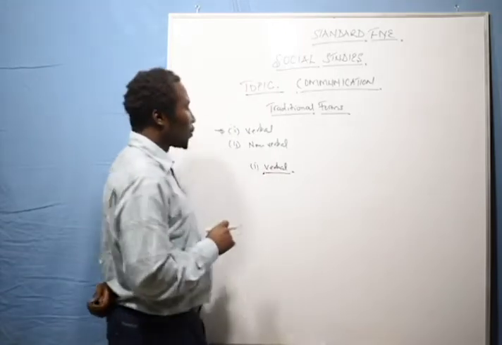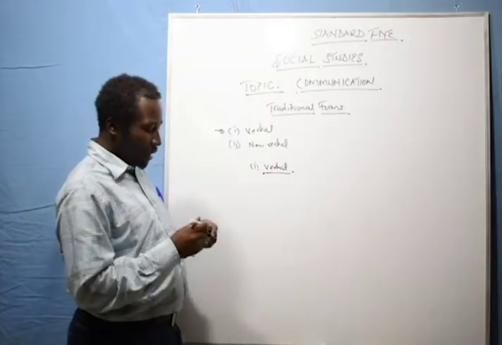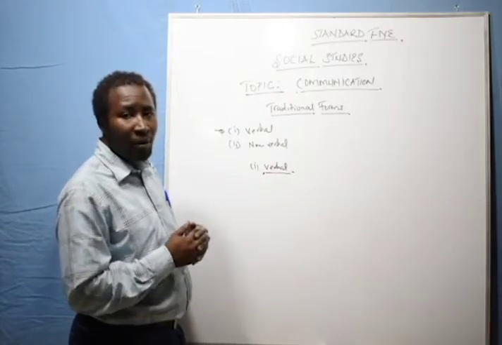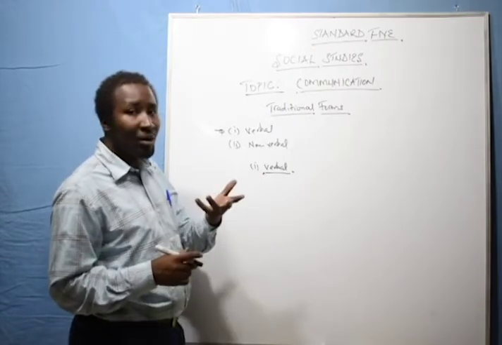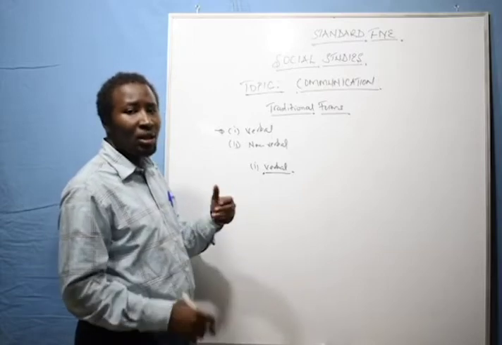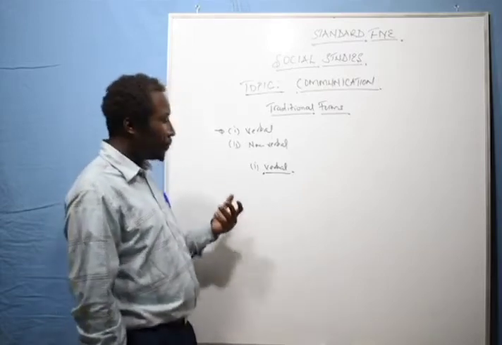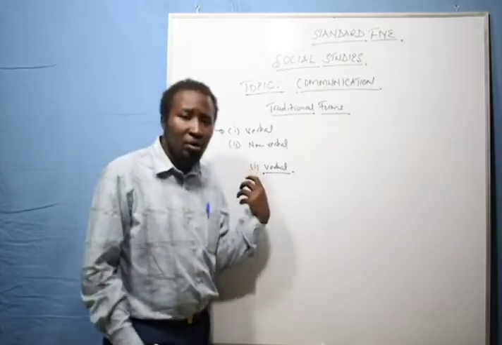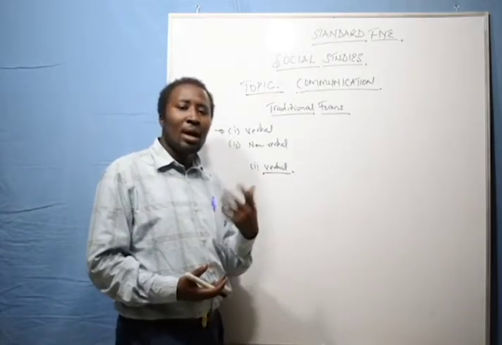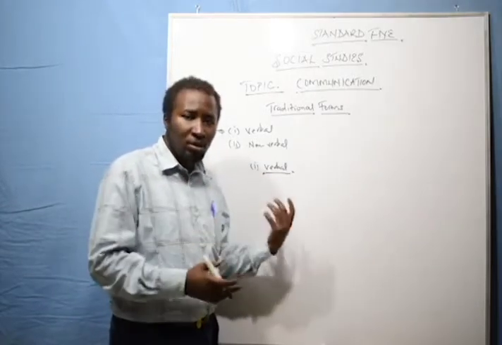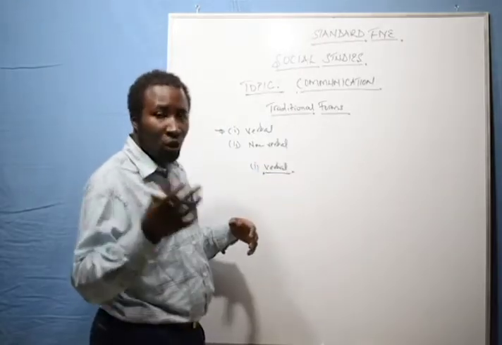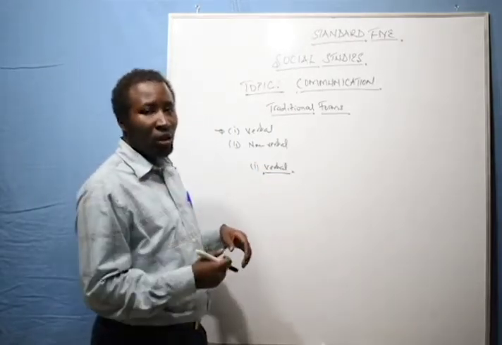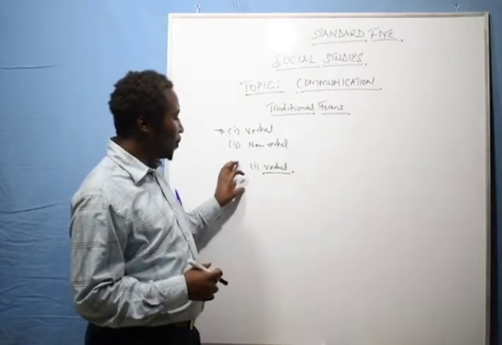The verbal means of communication. This is by use of the mouth. When I say verbal, it is by use of your mouth to relay a message, to give out information. For example, I'm using my mouth to give out this information. So I can say I'm using what we call verbal means of communication, as I send this information about communication to you, as I relay this message to you. This is what we call verbal.